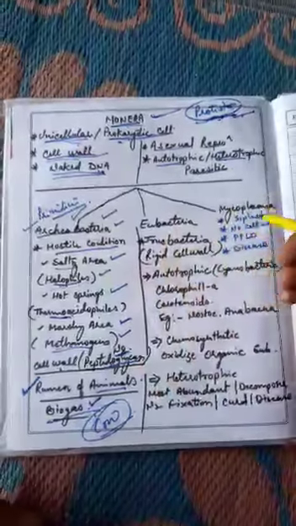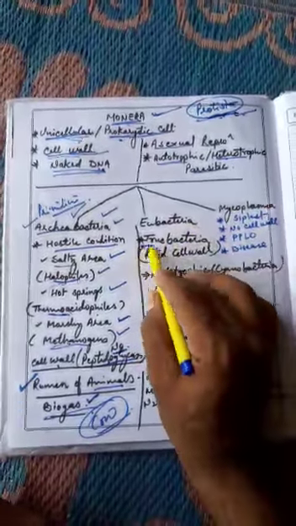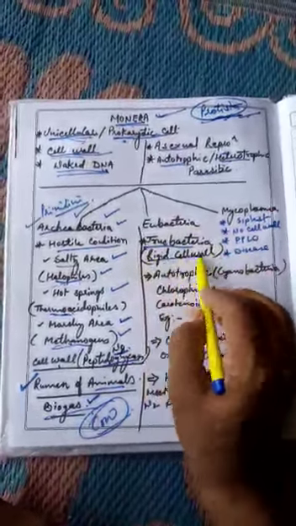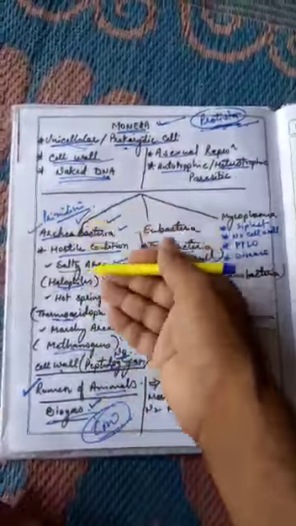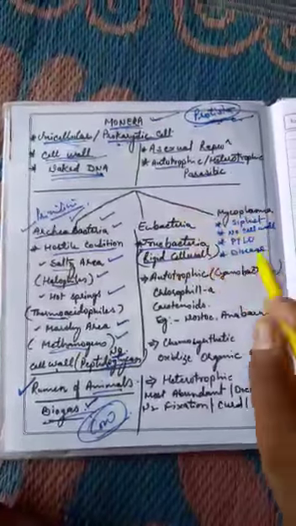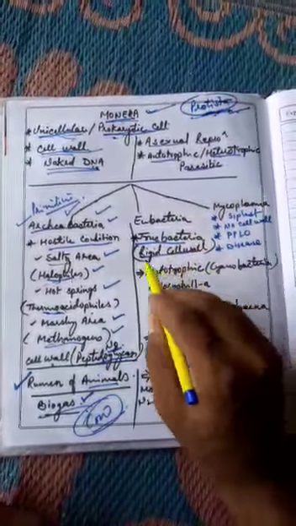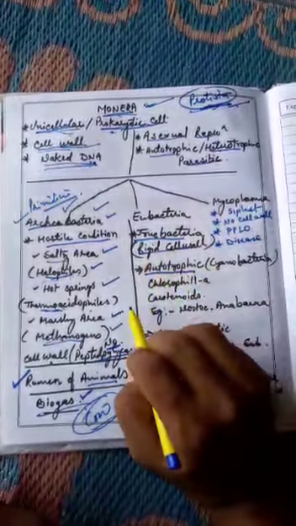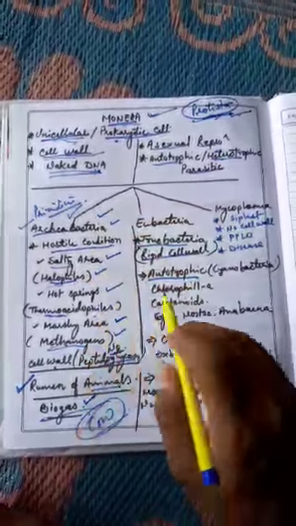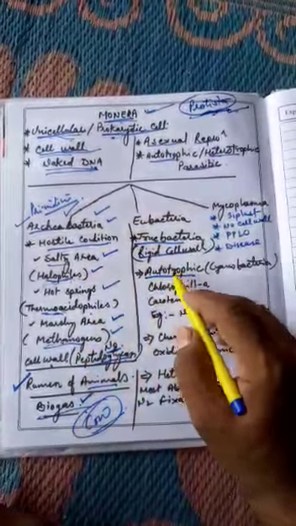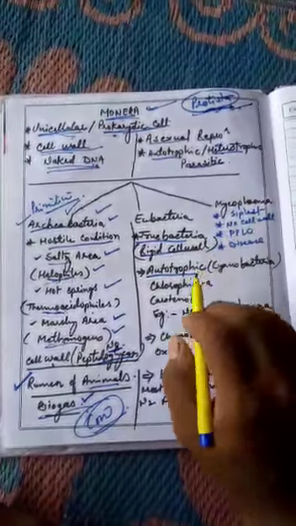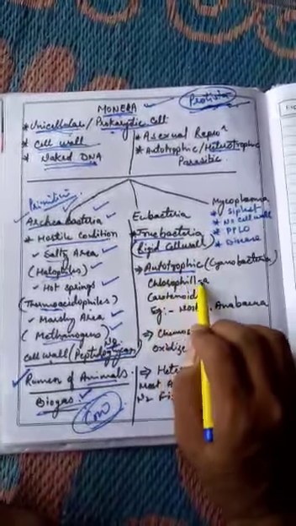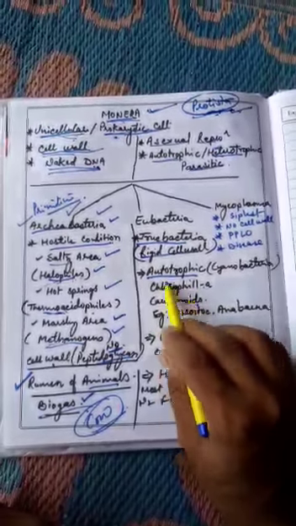Now we are talking about eubacteria. Eubacteria are also known as true bacteria. They have a rigid cell wall. Some eubacteria are autotrophic. They can produce their own food. How? Because they have chlorophyll A and carotenoids.